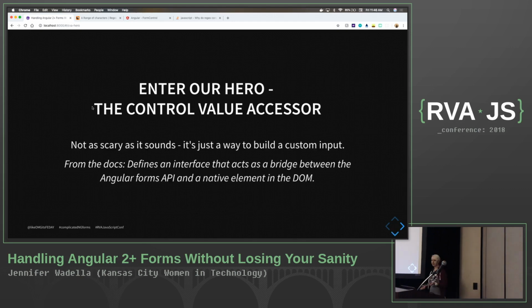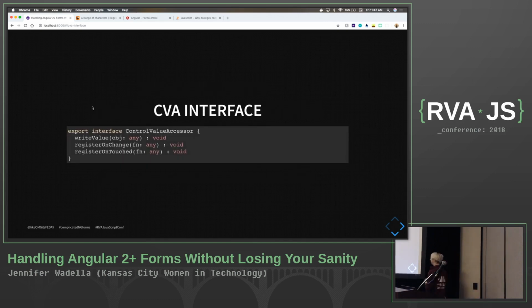It's not as scary as it sounds. It's just a way to build a custom input. The docs define it as an interface that acts as a bridge between the Angular Forms API and a native element in the DOM. And that's what we care about, right? Displaying one thing in the DOM to the user, but submitting something else for our actual form value. So if we look at the CVA interface, pretty basic. We've got these three methods: writeValue, registerOnChange, registerOnTouched. I bet you can guess what each of those do.